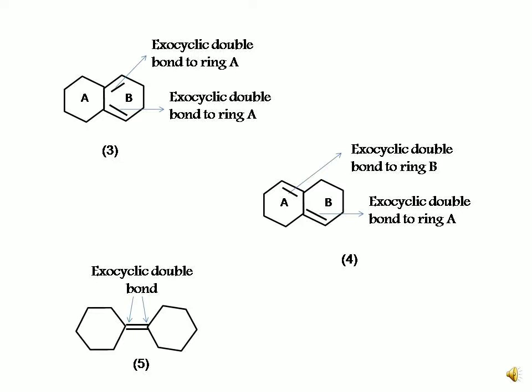The two rings consist of double bonds in conjugation with each other, where the two double bonds are exocyclic to two different rings. That is, ring A also consists of a double bond and ring B also consists of an exocyclic double bond. Now consider example 5 where two rings are attached with a double bond, so they have an exocyclic double bond.